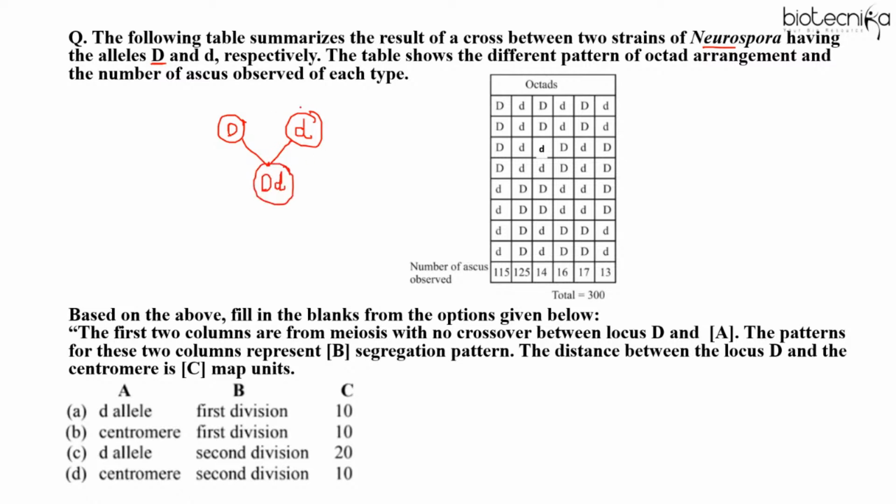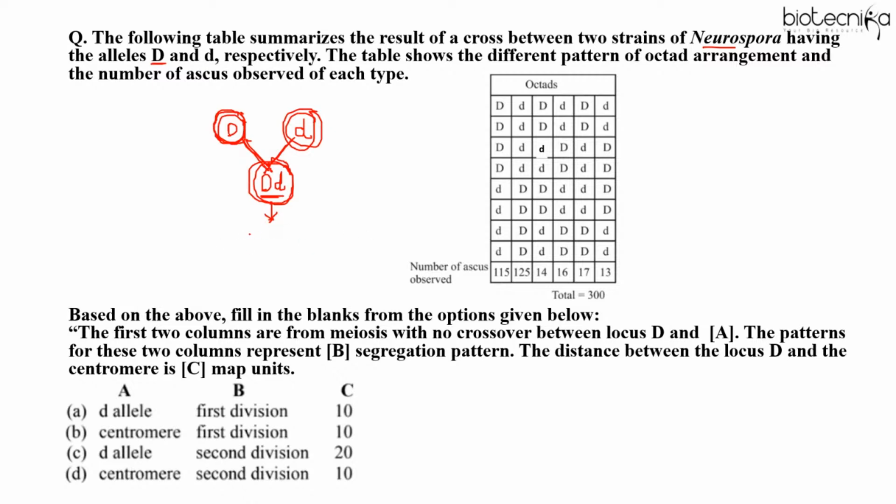This is the life cycle of Neurospora, which belongs to Ascomycetes. It is a mode of sexual reproduction. Here the F1, the zygote, will be heterozygous, and then the meiotic and mitotic divisions will occur.